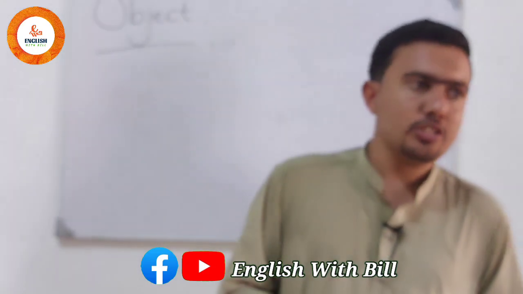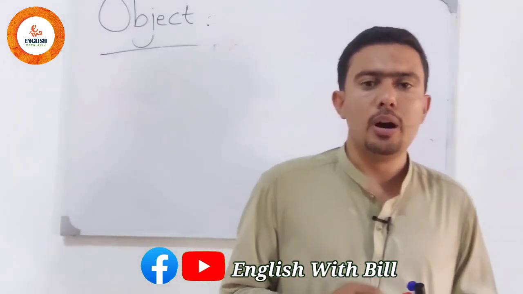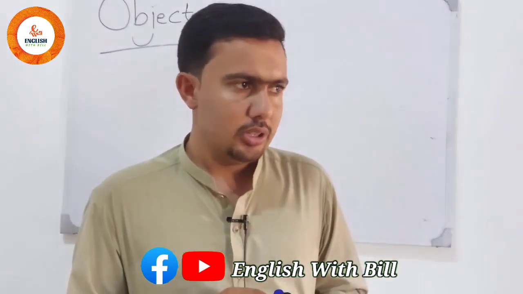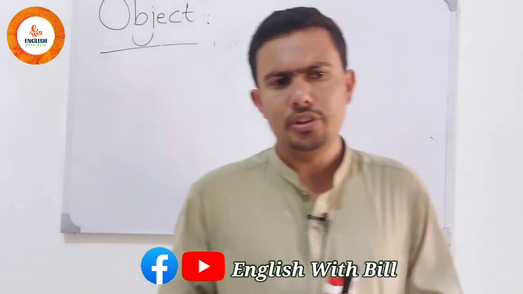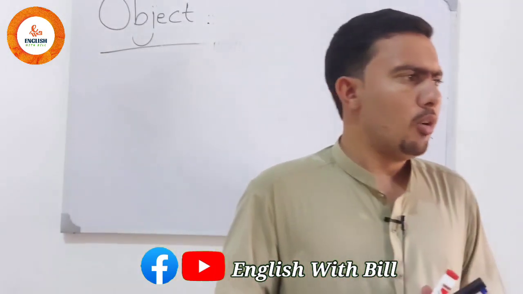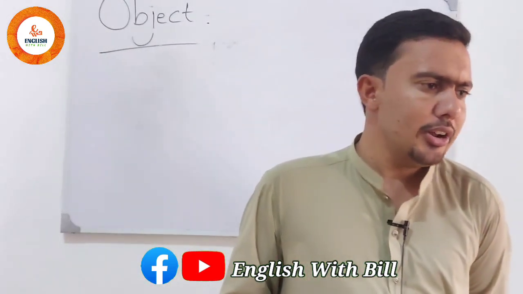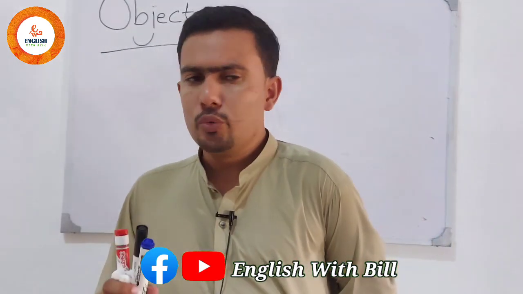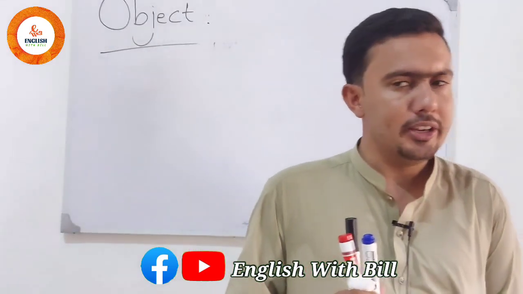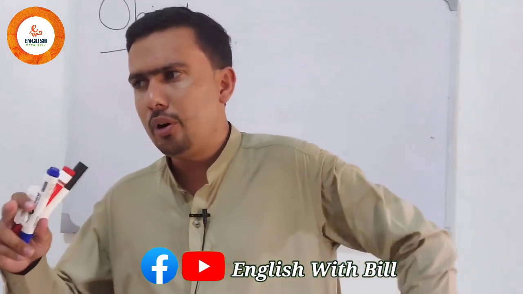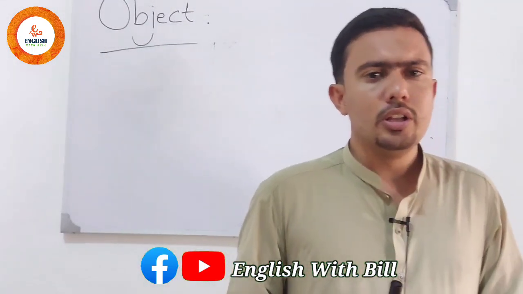What we have discussed in our today lecture is about object. Object is what? The receiver of an action is called object. Now we have two types of main objects: direct object and indirect object. Direct object receives the action of the verb directly, and indirect object is the recipient of the direct object.